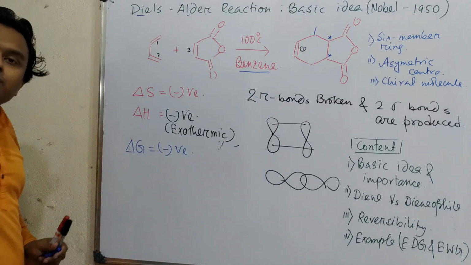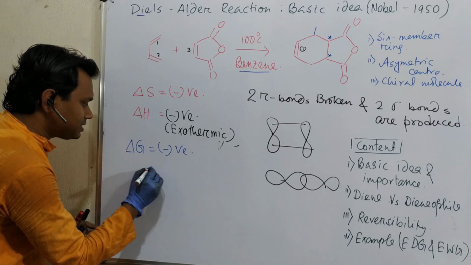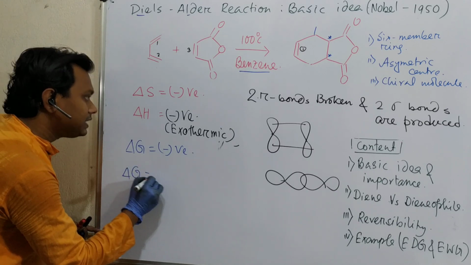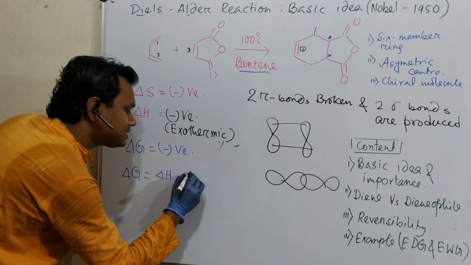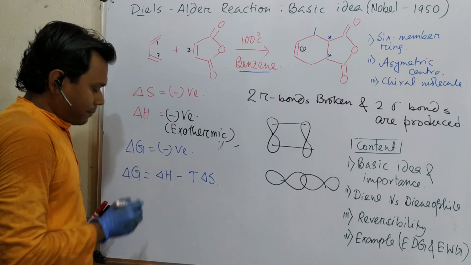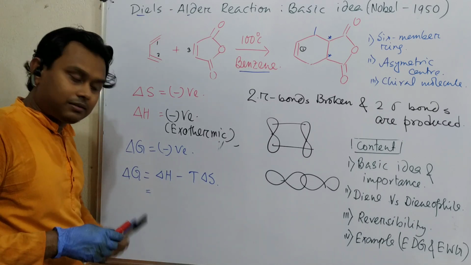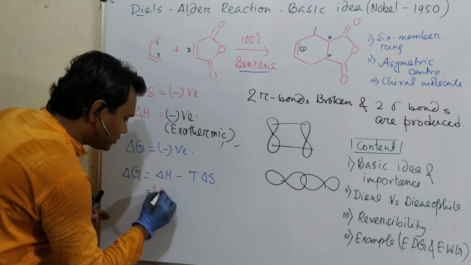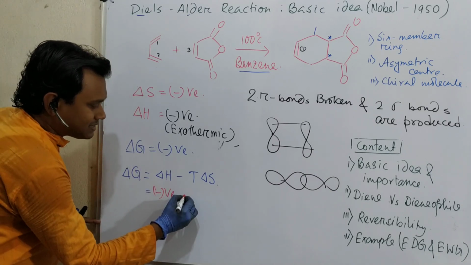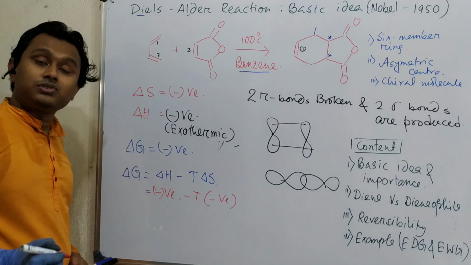Delta G is equal to delta H minus T delta S, we know this is the free energy equation. So in enthalpy terms this is negative, fine, very good, but in this case delta S is negative, and minus T times a negative means positive.